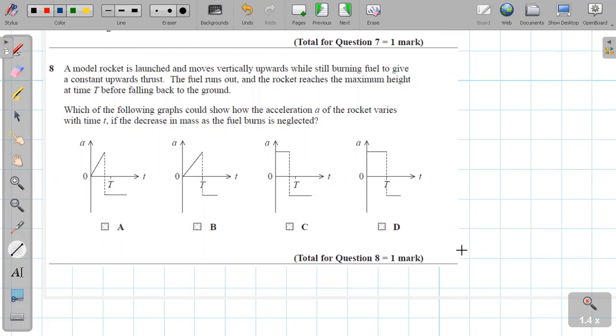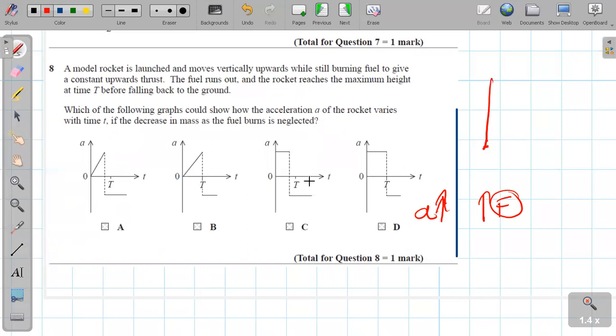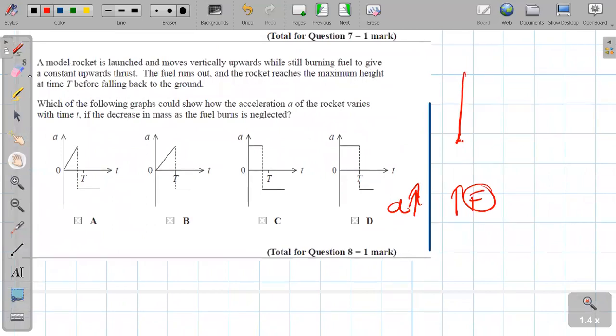Really good question in that sense. It is just moving upwards under some constant acceleration because of the thrust provided by the engine, right? So according to the acceleration-time graph, it is supposed to be, wait, an acceleration-time graph is something like this way, right? Okay, I'll extend. Have a good look at it: constant acceleration due to the thrust, and then the fuel runs out.